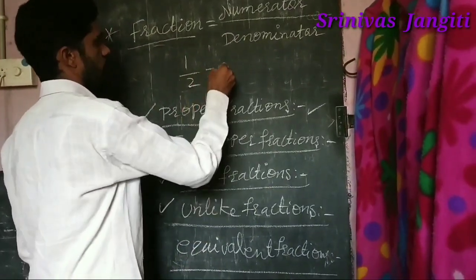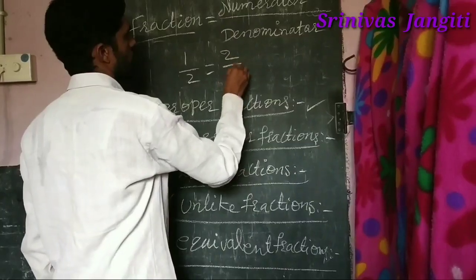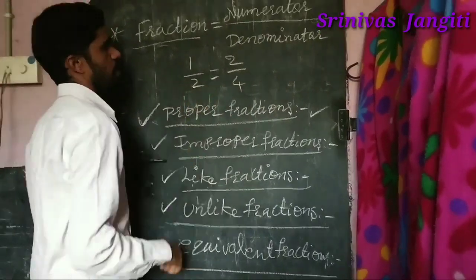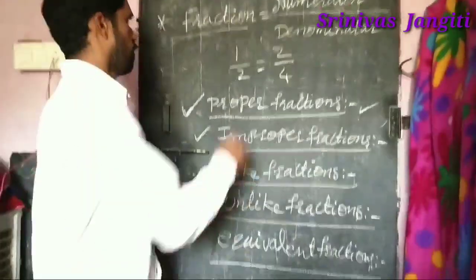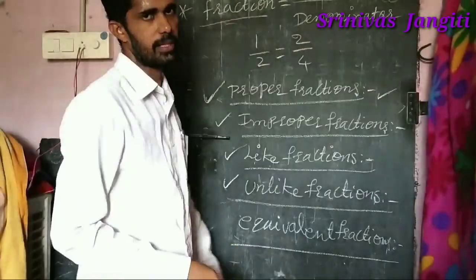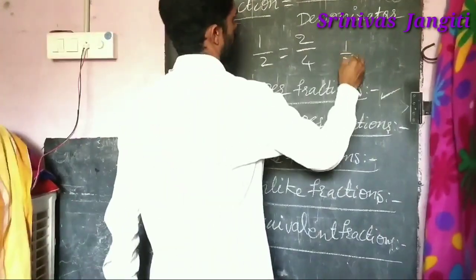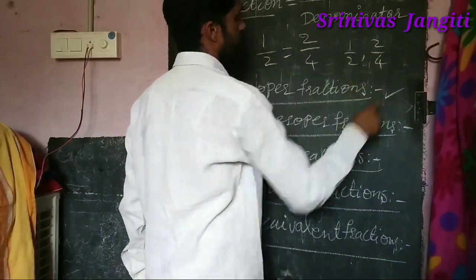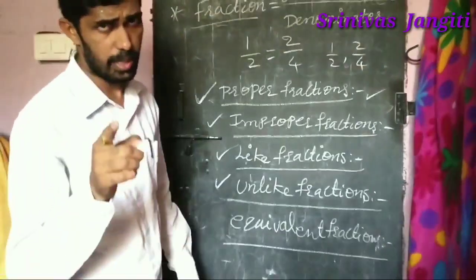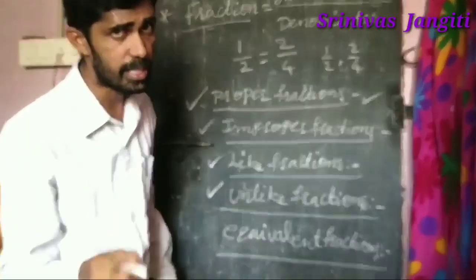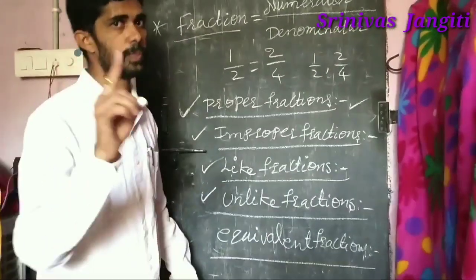In the same way, you observe here, suppose these are two fractions. How are they equal? 1 by 2 is equal to 2 by 4, I have written. Then I am telling you 1 by 2 and 2 by 4 are equivalent fractions. Do you agree or not? Tell me yes or no. Yes, very clever. Super.